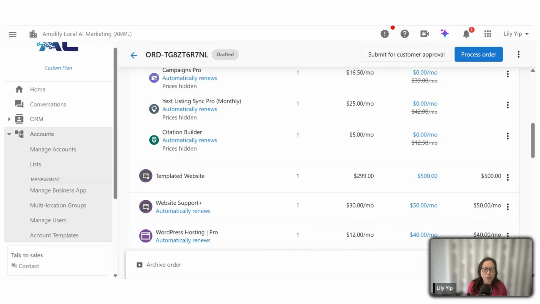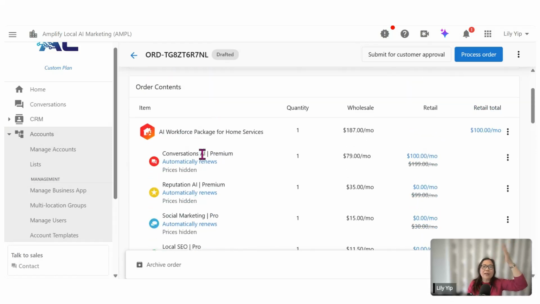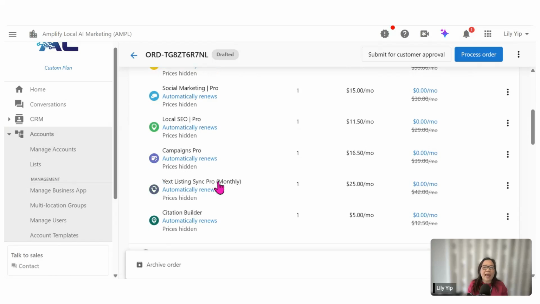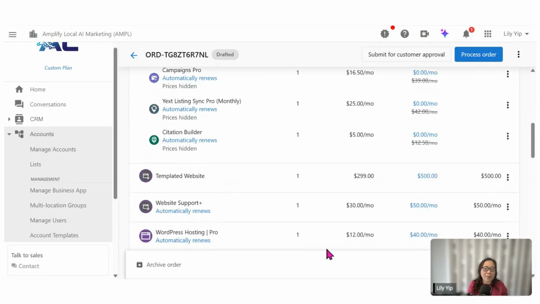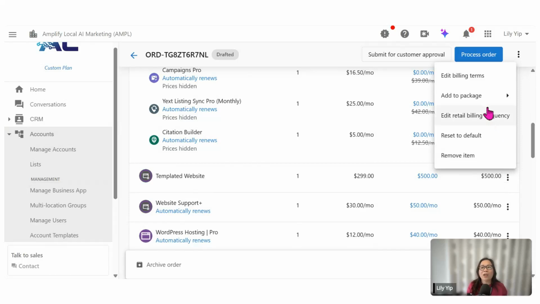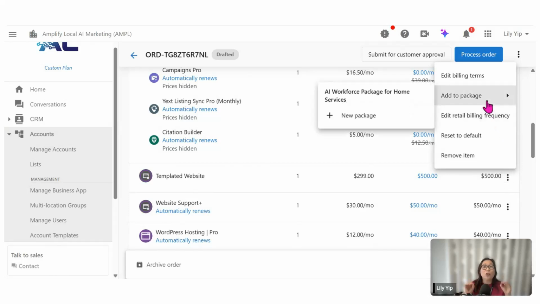Now, in any way that you want to segregate package A, which is the AI workforce package, and you want to set up a package for the website product, you can do that. For example, you can go into the templated website, go to the end of the three dots. You can use this to create a package in this page itself.